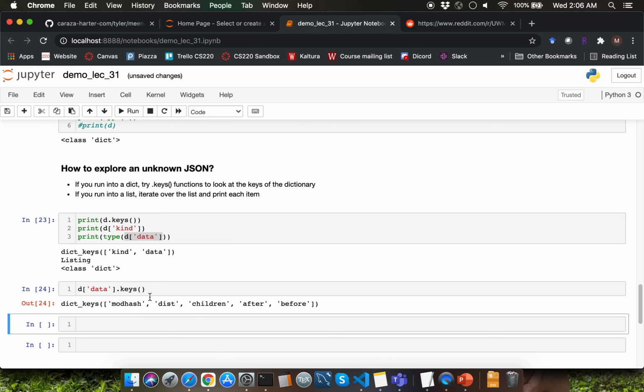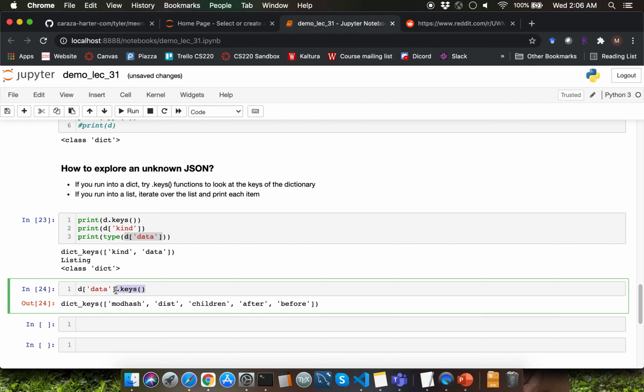Observe that we are getting some keys here. I know that children is the most relevant key here. You're welcome to explore the other keys. Let me show you how to explore the children key. You'll have to say d of data to look up the value for the data key in the original dictionary.